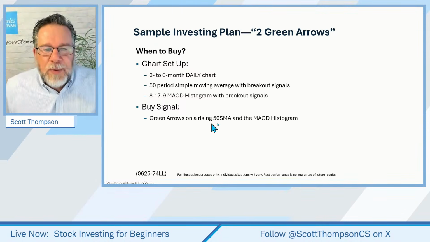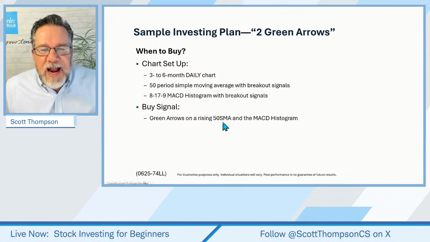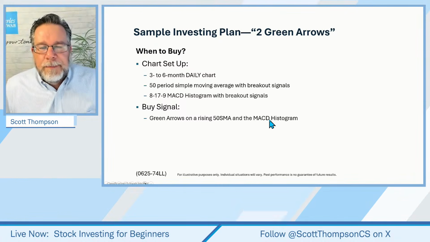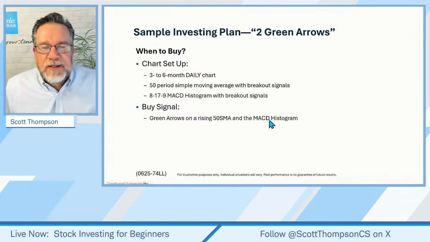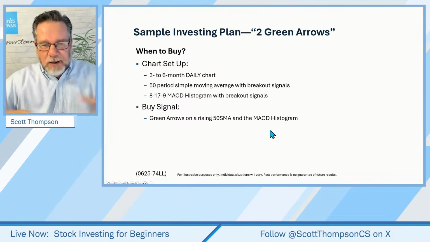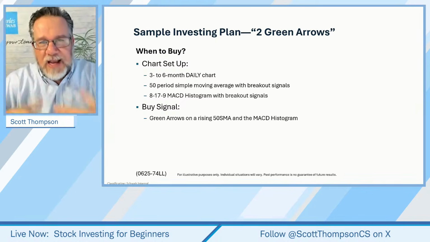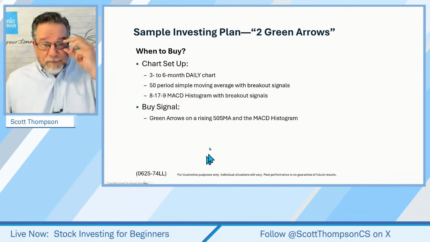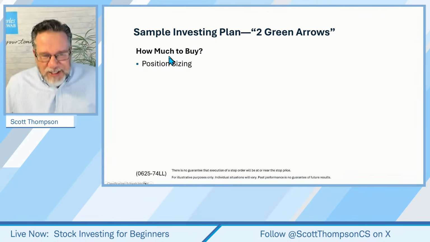So buy signal, very simple buy signal. Green arrows on the rising 50 period moving average and the MACD histogram. That's it. That's the buy signal. When you see that on the stock in your watch list, traders would say, oh, that's a valid entry. I could buy that today. Okay. Now, how much to buy?